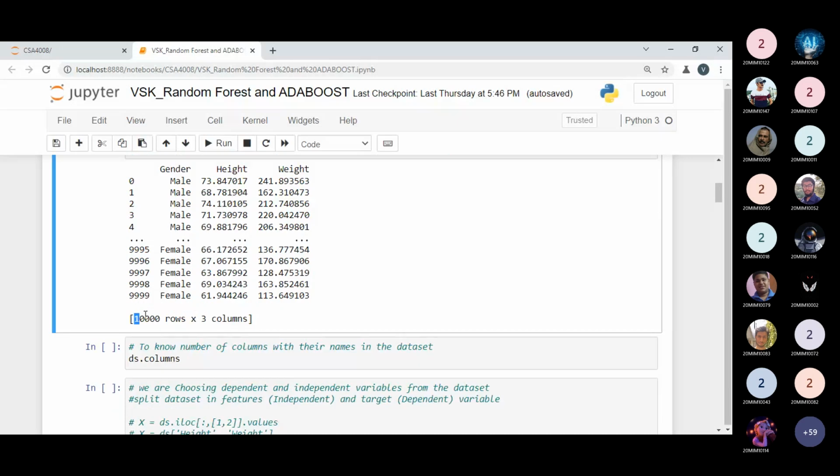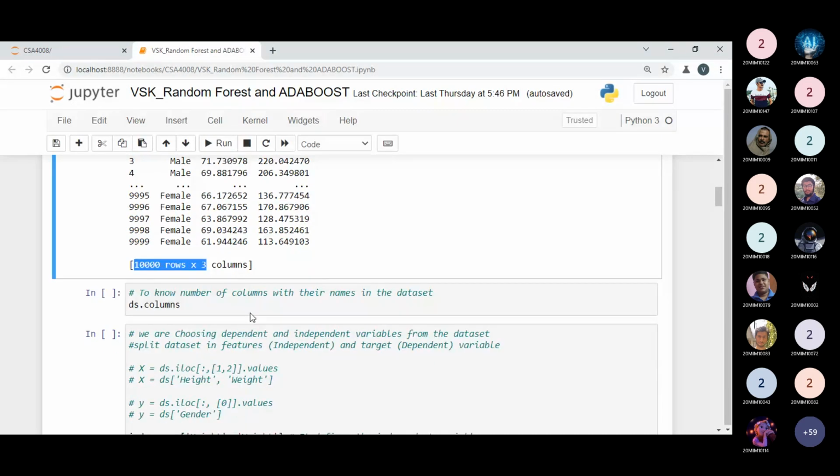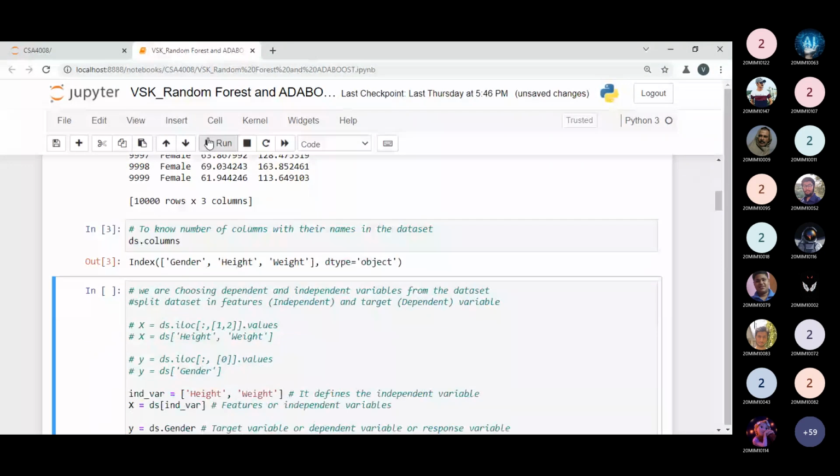And what are the columns? Columns is the name of the variable by which we can display the number of columns, or the number of attributes, inside our data set. So let me show my proof. Yes, now we can see. Gender is our first attribute, height is our next attribute, and weight is the next attribute, or we can say this is our next feature. Gender is one feature, height is one feature, and weight is another feature.